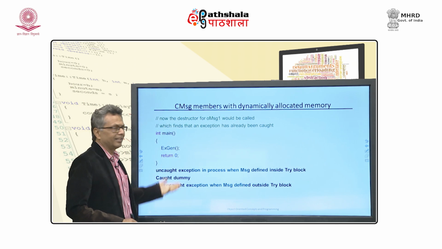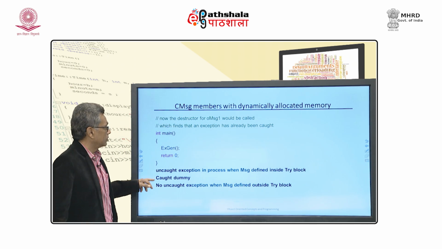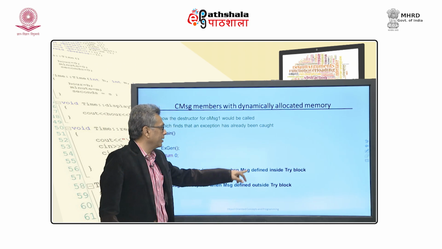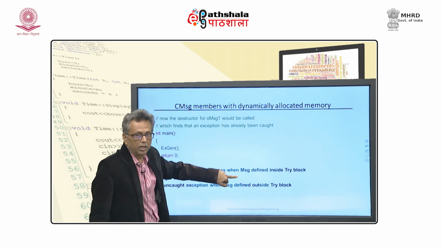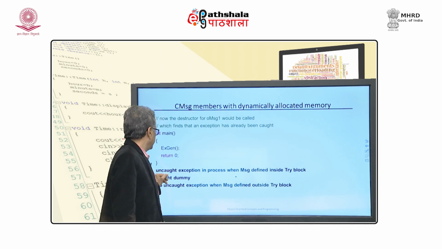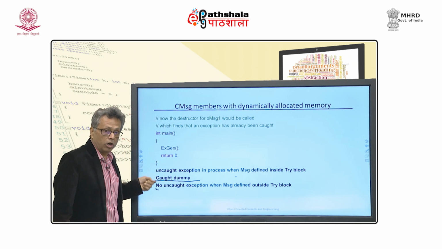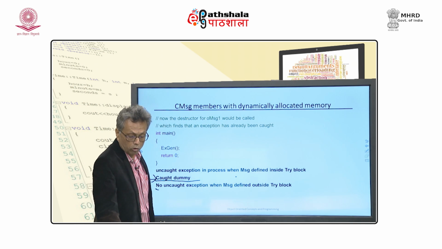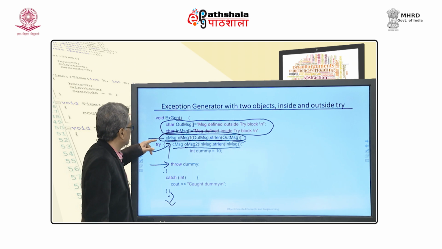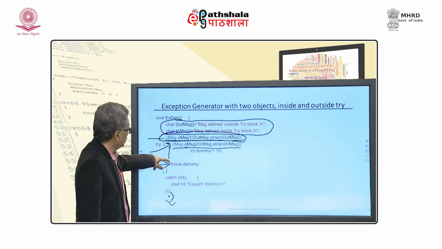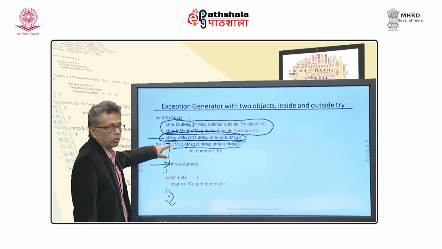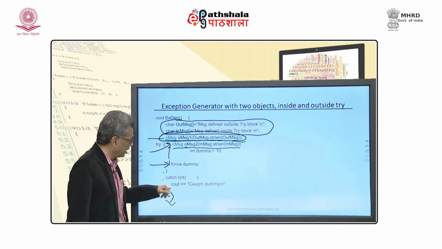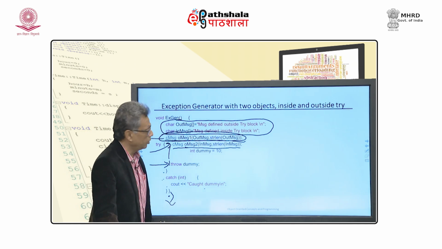So, I am just calling xgen and return 0. So, you will get the message: uncaught exception is in process when message defined inside try block. This is message number 2, and then the exception is caught. Please understand, this caught comes after, because when it is thrown, before it is caught, this is destroyed. So, this message is printed before catch.